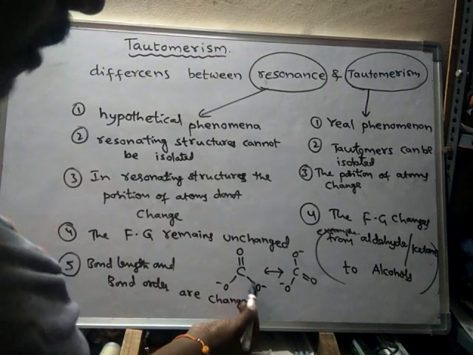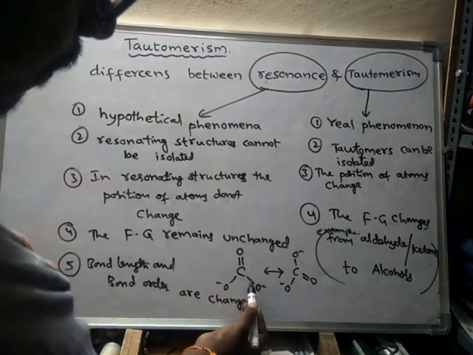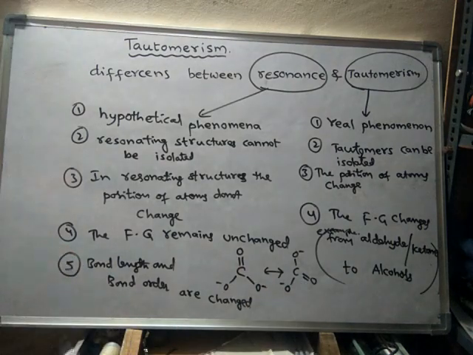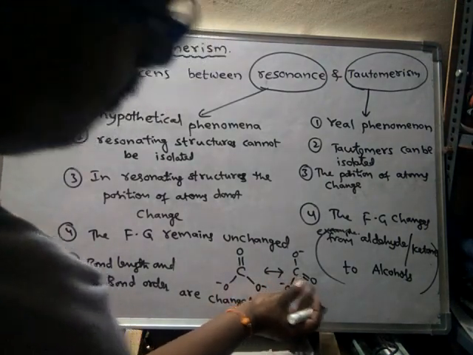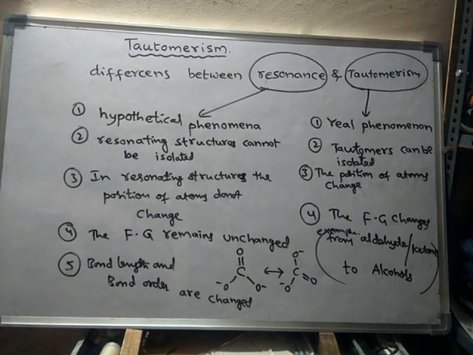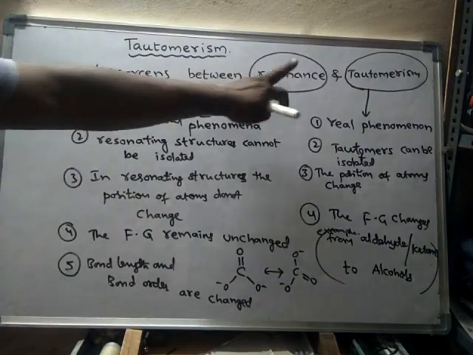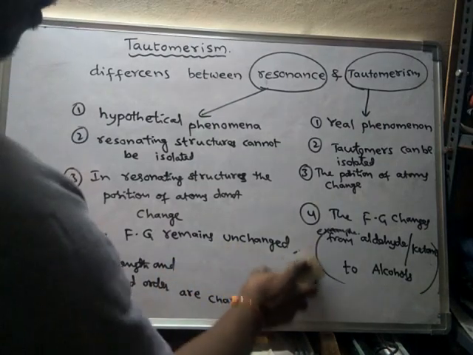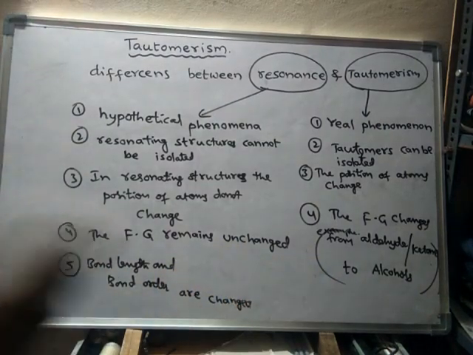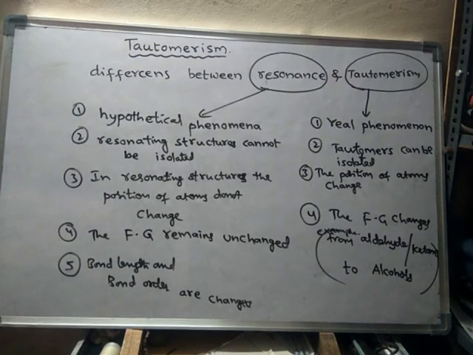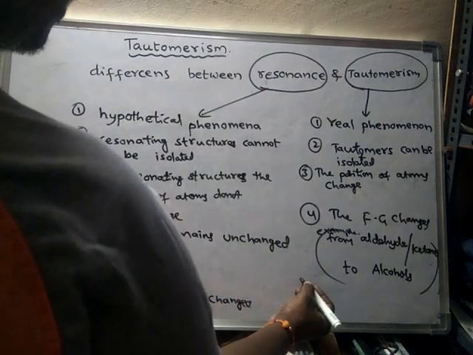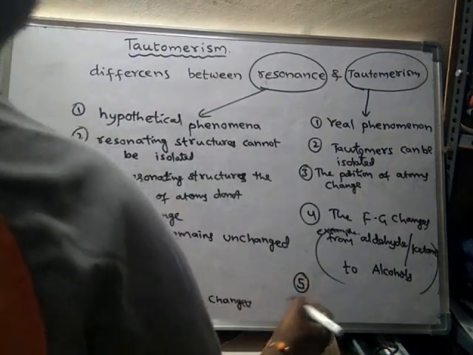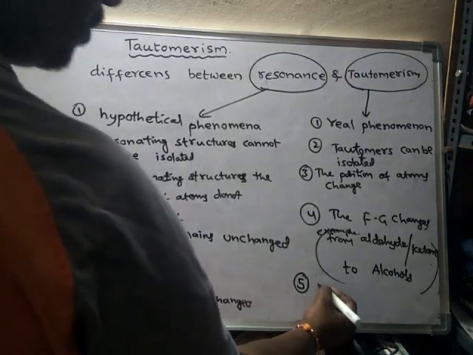So here there is a single bond. So that means the atoms are somewhat far away, but the single bond is converted into double bond now. Due to this, what happens? Atoms will come closer somewhat. So that means bond length will decrease. So bond length and bond order are changed in the phenomenon of resonance, whereas in tautomerism there is no such change in bond lengths, because here we don't notice such changes generally.